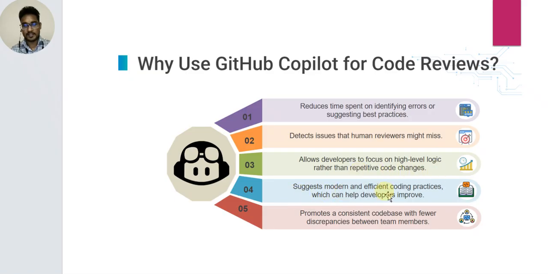It suggests modern and efficient coding practices which can help developers improve. It promotes consistent code and reduces discrepancy between team members.